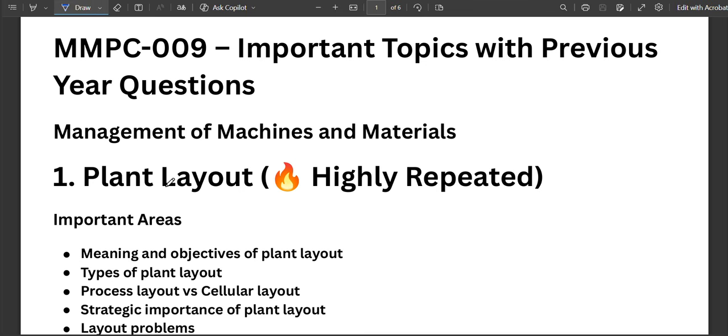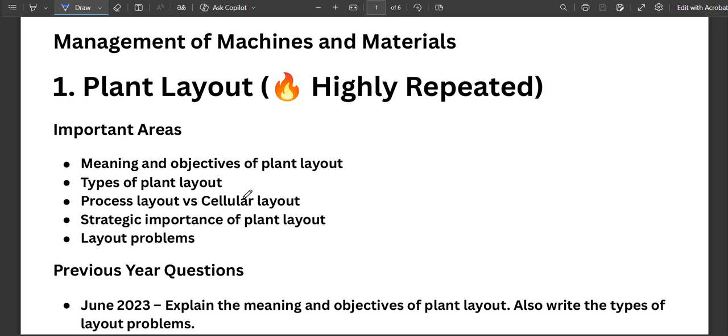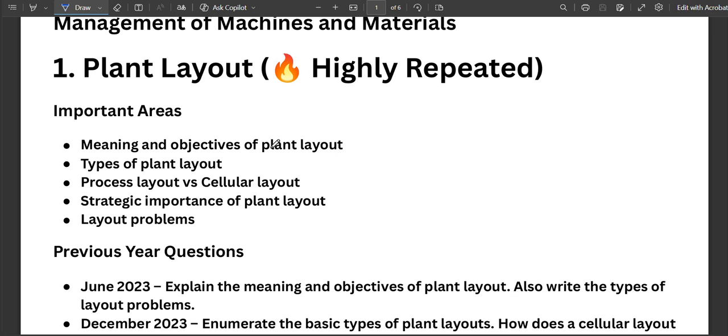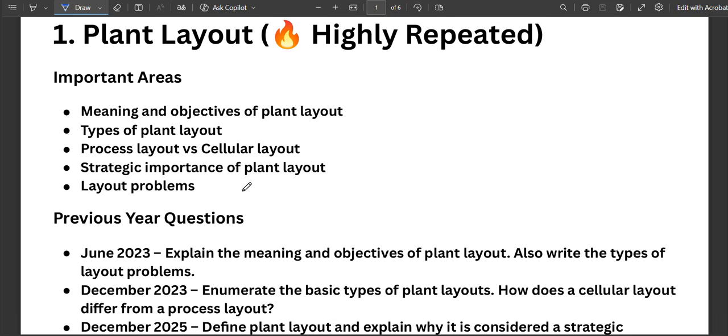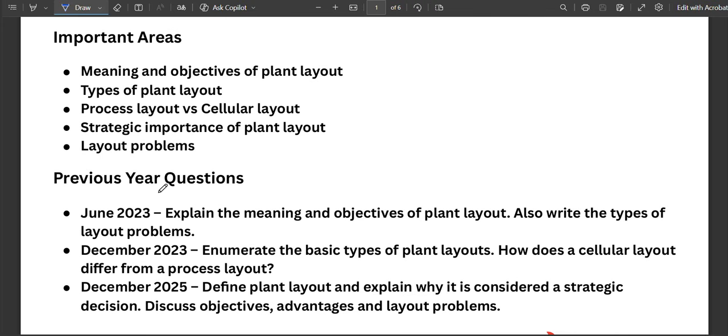So the first section is plant layout. Let's start with one of the most important topics, plant layout. Questions from layout have appeared repeatedly in recent examinations. You should prepare for the meaning and objectives of plant layout, types of plant layout, process layout, the difference between process layout and cellular layout, and the strategic importance of plant layout and layout problems also.